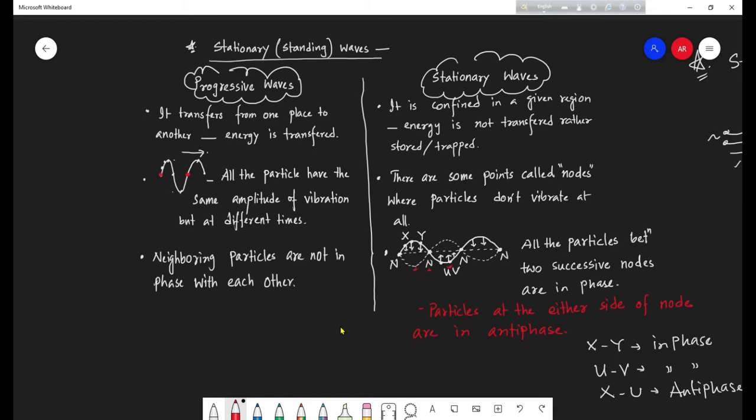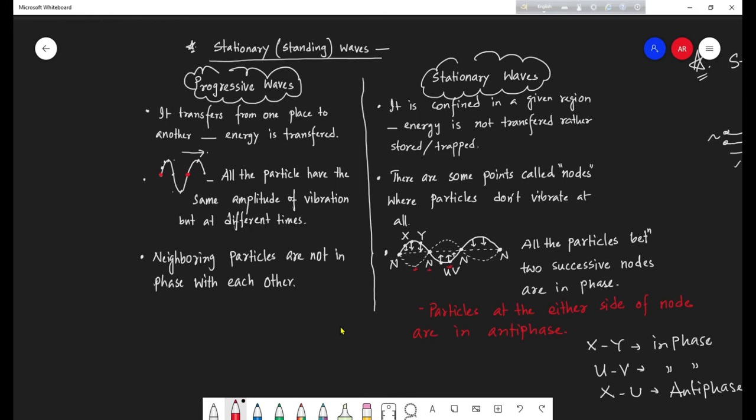Why it is so, we'll discuss later, but the characteristic of the standing wave we have found here is that the particles are not all vibrating with the same amplitude. When we see the resultant standing wave, there are some points, which we call nodes, where the particle does not vibrate.